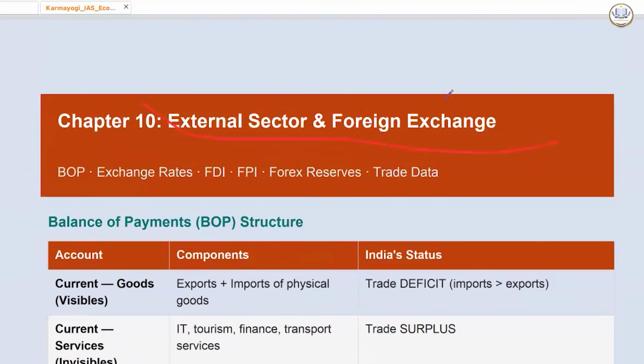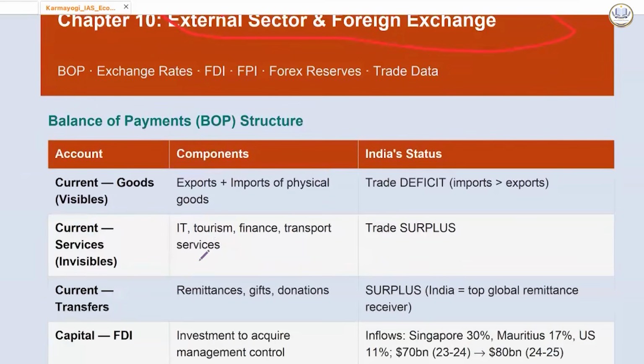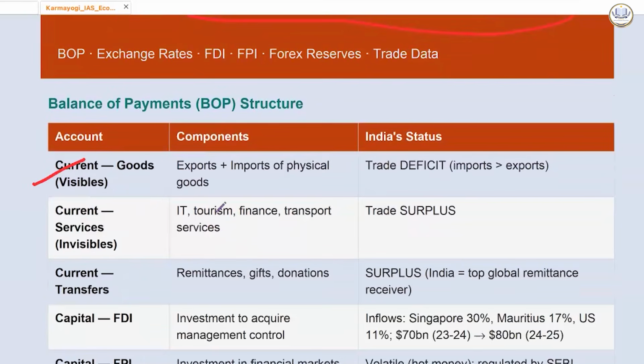फिर external sector and foreign exchange. So current account में आएगा, recurring again here also. Okay? Exports, imports of physical goods.